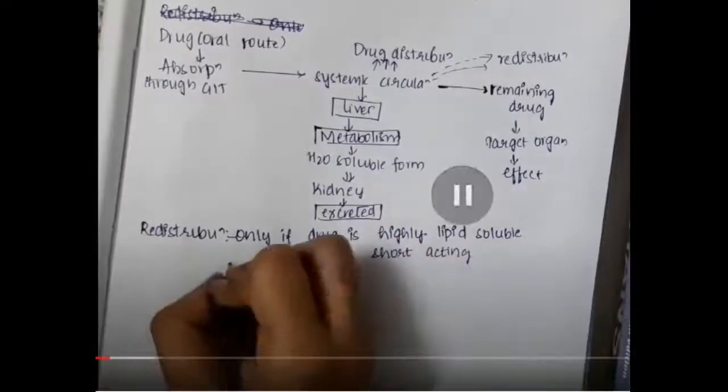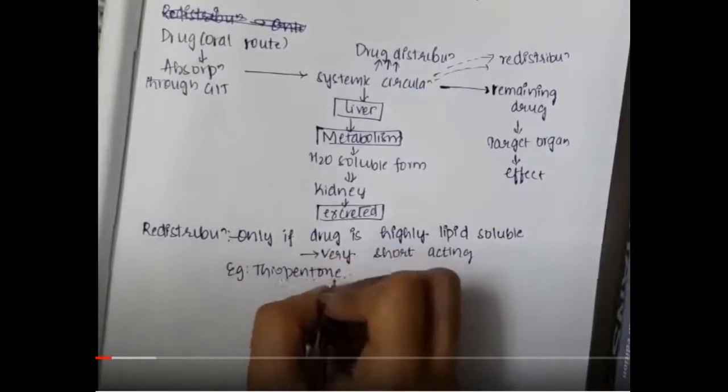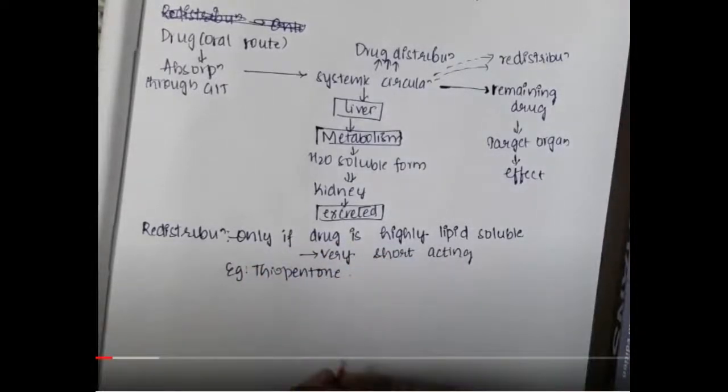That means, for example, we will take the example of thiopentone sodium. If you see thiopentone sodium, it is a CNS drug. In the first distribution, it goes to the different parts of the body, and the main site is the CNS. It acts in the CNS, and after just 4 to 5 minutes, it gets diffused back into the blood and redistributes to all the organs again. As a result, the action in the CNS gets stopped. So because of the redistribution, thiopentone is a very short acting drug.